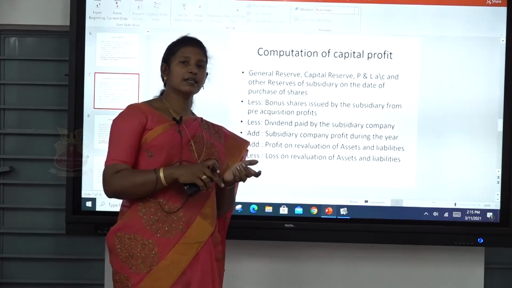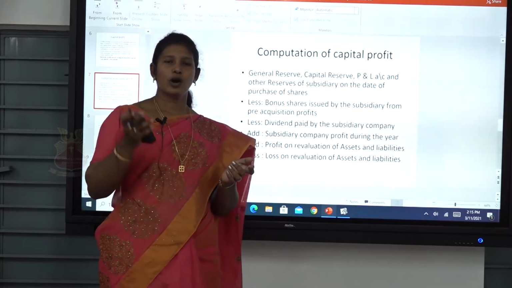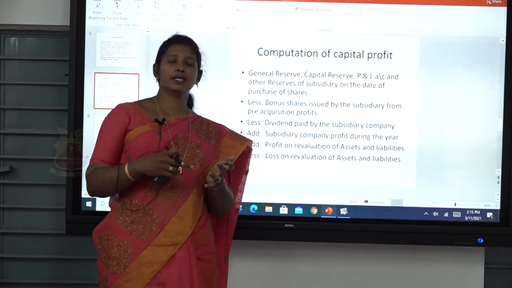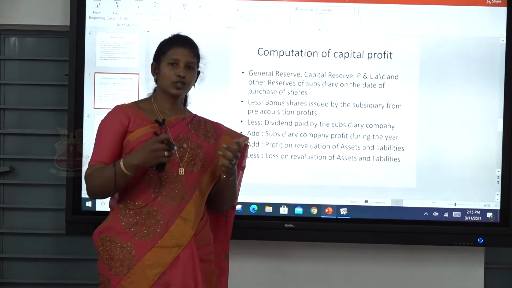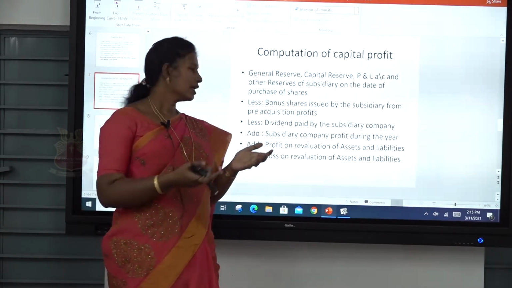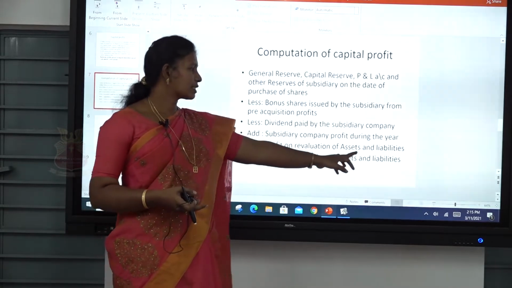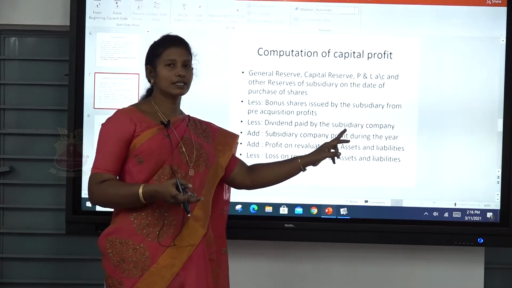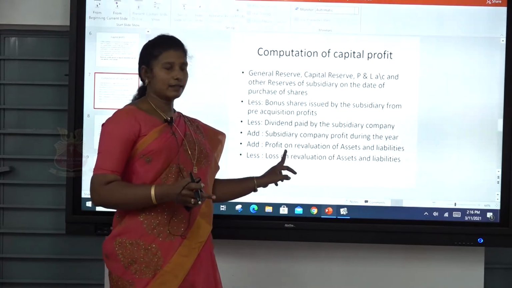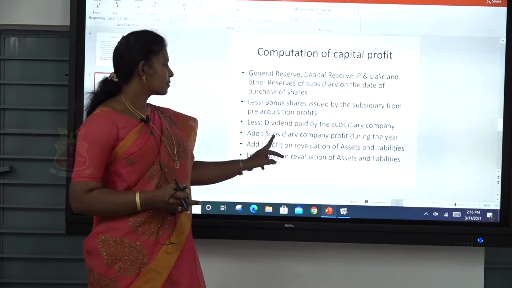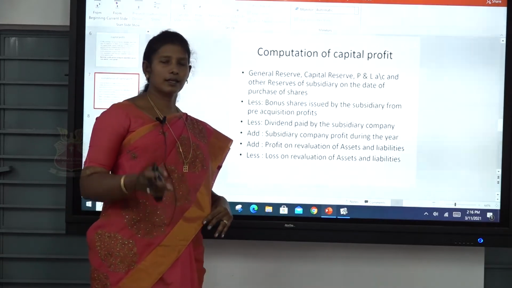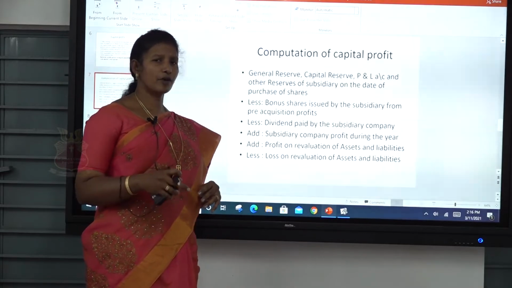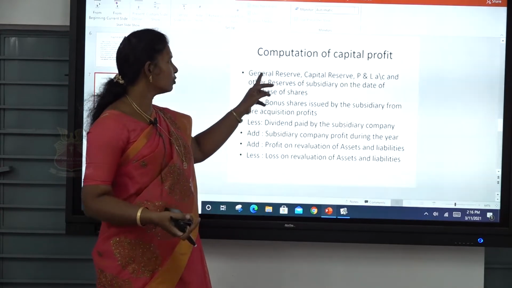If it is increased, that is appreciation of assets, the profit arising out of the revaluation of assets should be treated as capital profit. Here the loss on revaluation of assets and liabilities must be subtracted and the profit on revaluation of assets and liabilities must be added. And next one, add the subsidiary company's profit during the year. The profit the company earned during the year must be added to these items.